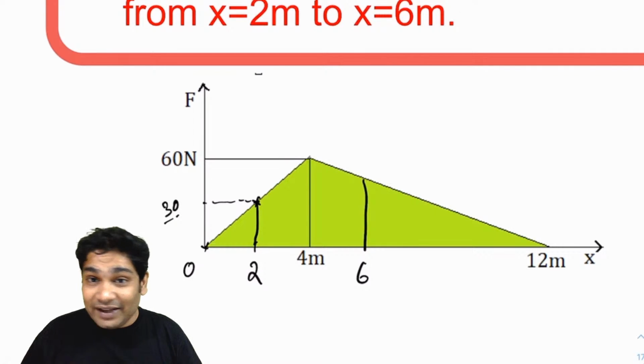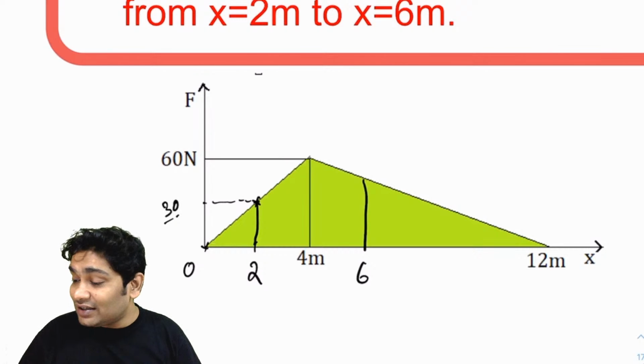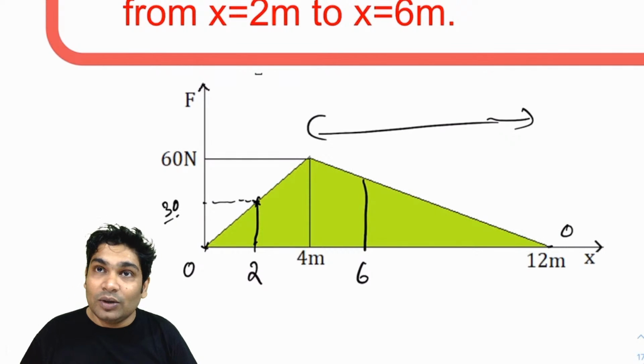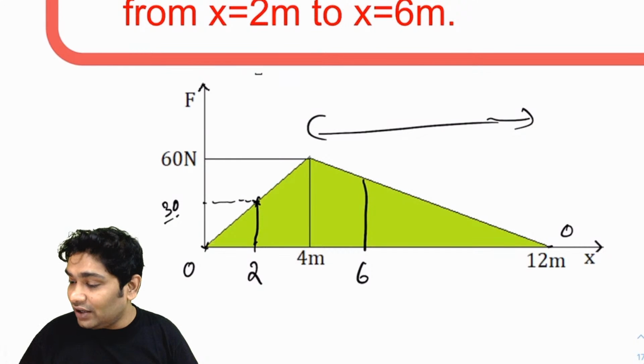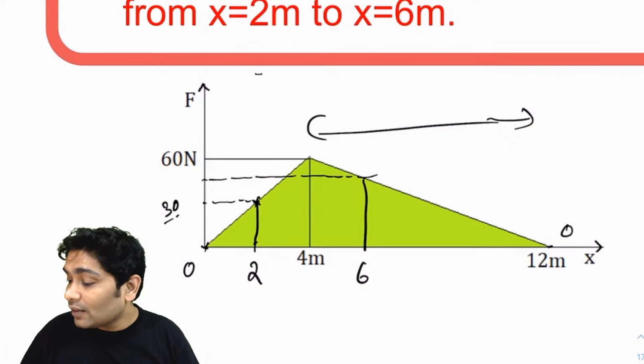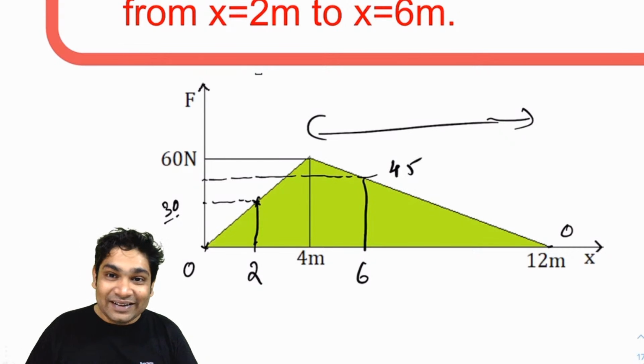So here this will be 30. And similarly, if I look at this, this is a length of 8. In the length of 8, the force has dropped by 60, so in a length of 2, it will drop to 1/4 of that, so 15. So this would be 45. I'm just doing the calculations mentally to check your answers, since the two of you have already calculated.